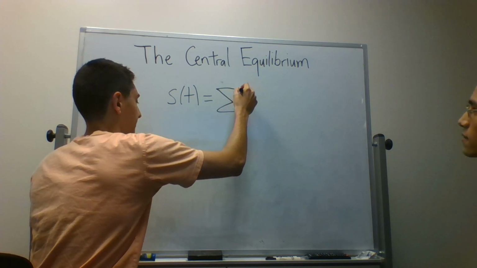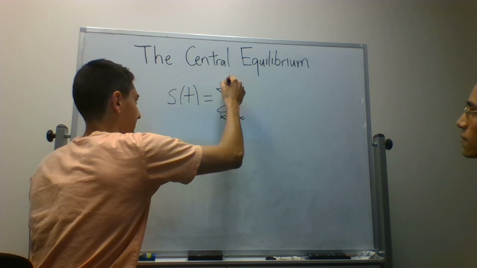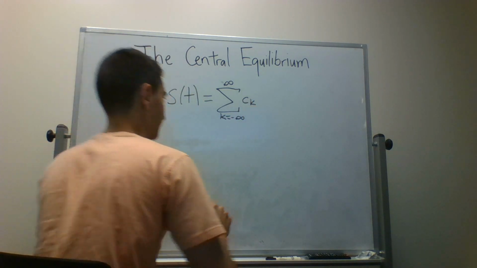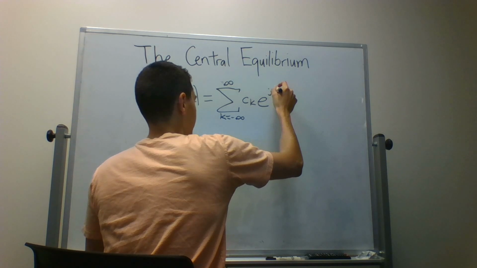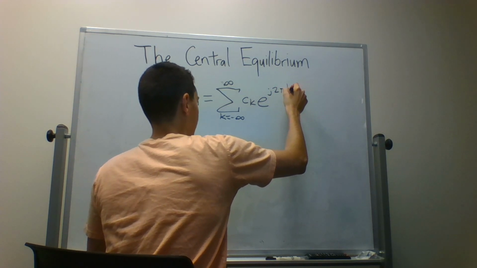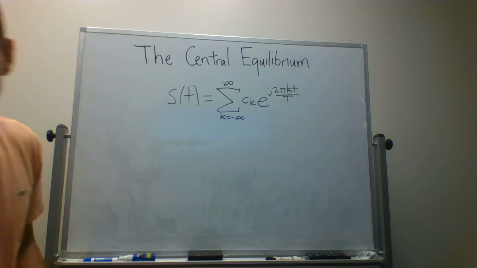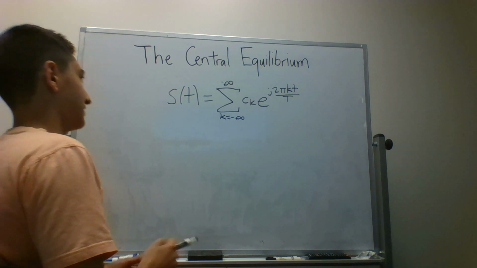The sum from k equals minus infinity to infinity of c sub k, which I'll talk about later, that's the coefficient of the term, times e to the j 2 pi kt over big T. Let me just make sure I wrote that correctly. Yes, okay. So let's break this down.